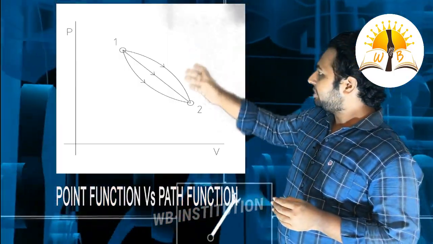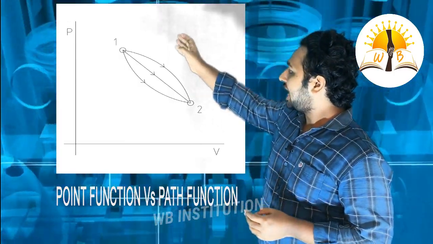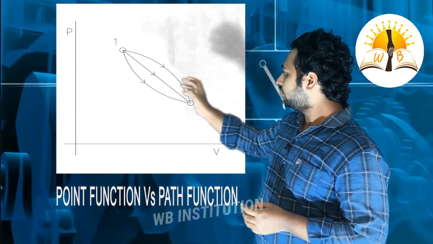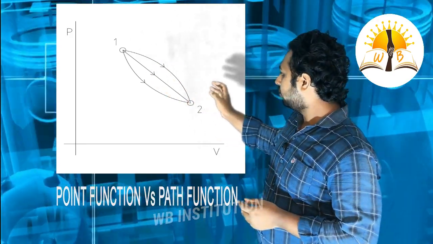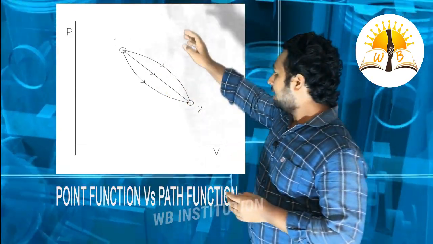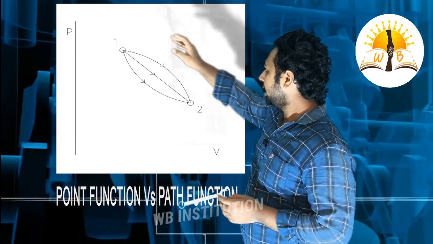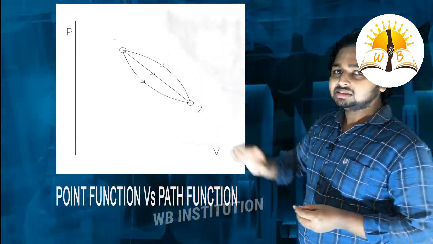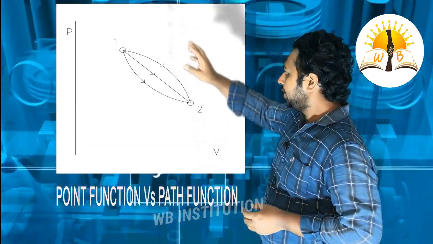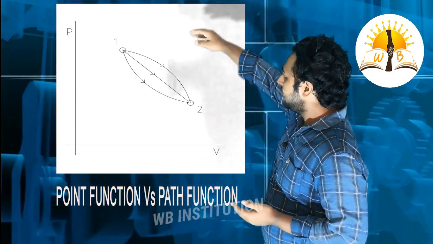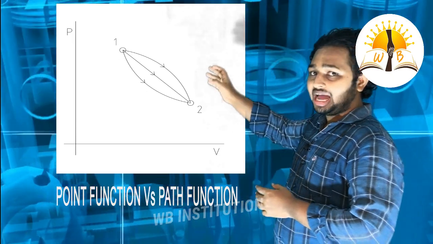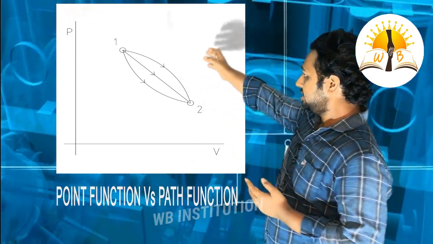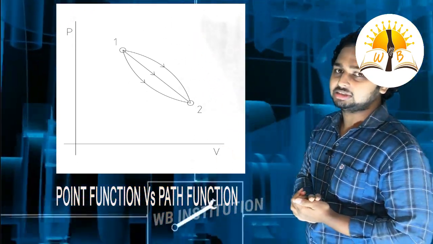If we take a PV diagram, at state 1 we will have pressure P1 and volume V1, and at point 2 we will have pressure P2 and volume V2. A process has to begin from 1 and end at point 2. This is the only concern for a point function. The path followed may be different, and the process will still be known as a point function. This process is known as a path function.